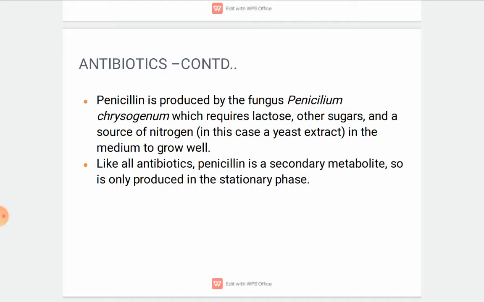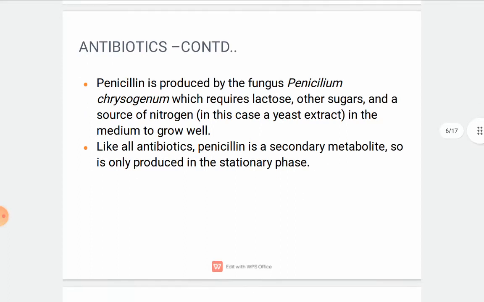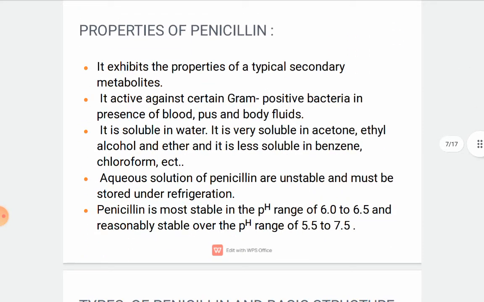During World War II, many soldiers used to get wounded, and they used to get many bacterial infections. Administration of penicillin has saved millions of lives. So penicillin is always considered as a wonderful drug, and it's a gift to humanity.